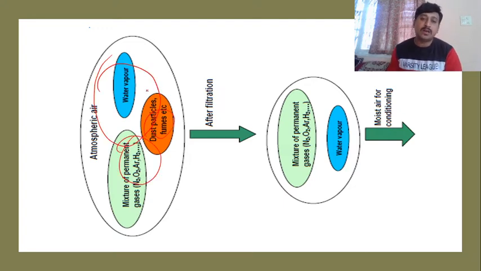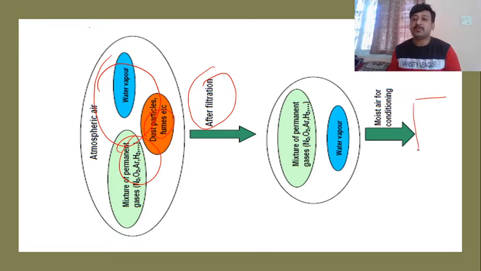Now our psychrometric study is all about this: we will filter this atmospheric air, the polluted air, with dust, fumes, everything in it. After filtering, what we get is a mixture of permanent gases and water vapor. Based on the requirement, we leave this to the so-called air conditioning, we leave this to an AC.